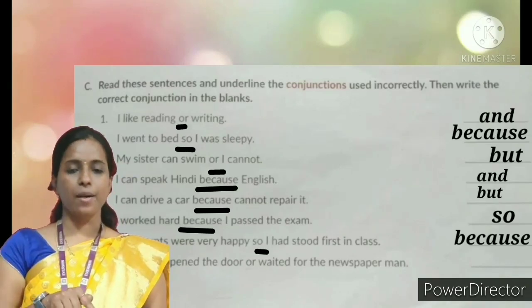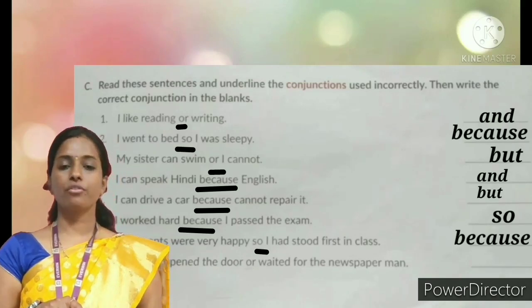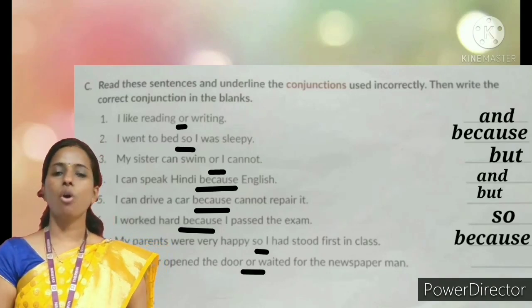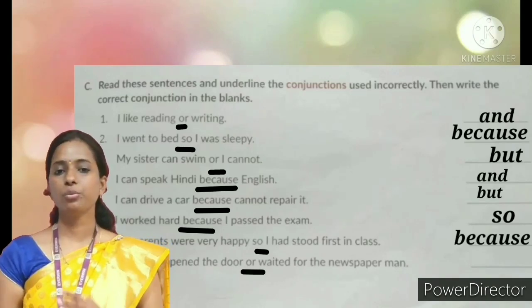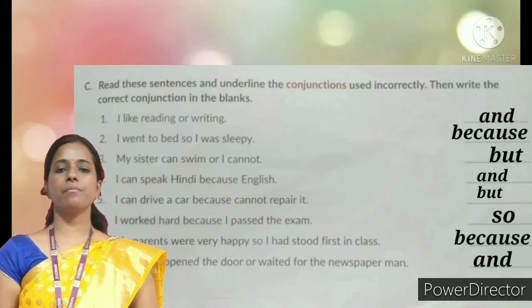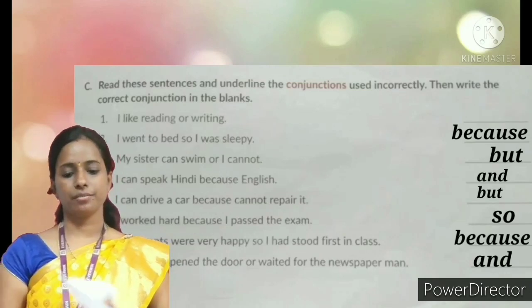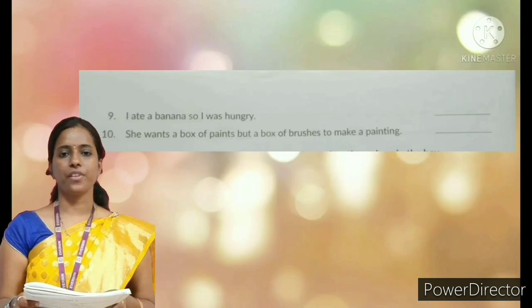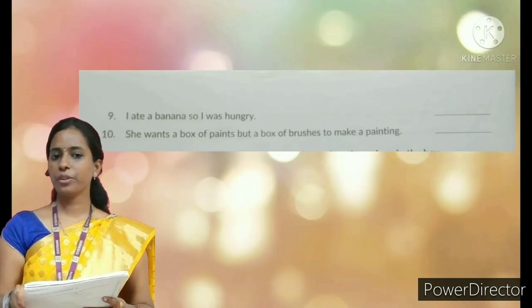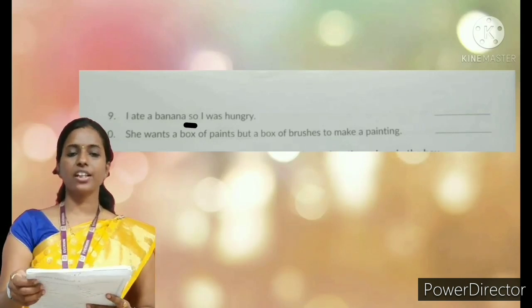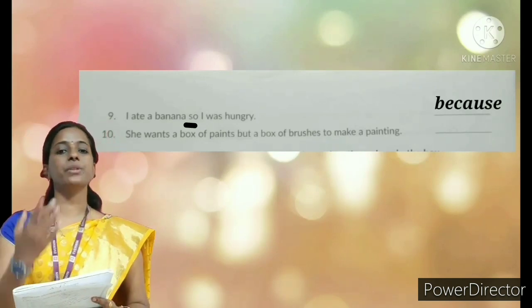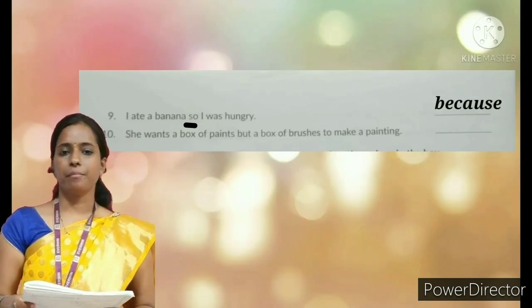Next one. My father opened the door or waited for the newspaper man. Or is wrong, children, and waited for the newspaper man. Okay. Turn the page. I ate a banana so I was hungry. So will be wrong, children. Underline so and write because I was hungry.